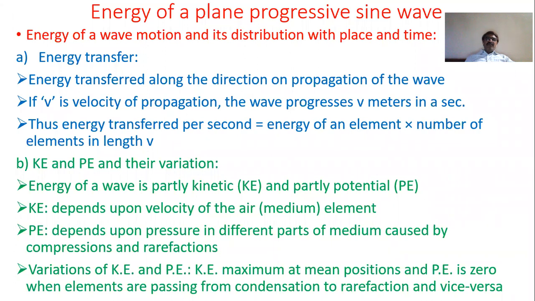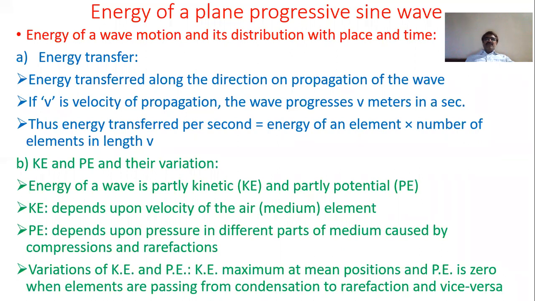Now what about potential energy? Potential energy of a particle depends upon displacement. Potential energy of a particle performing SHM depends upon its displacement from the mean position. Okay, when this displacement is zero, that is, when the particle is at the mean position, the potential energy is zero.